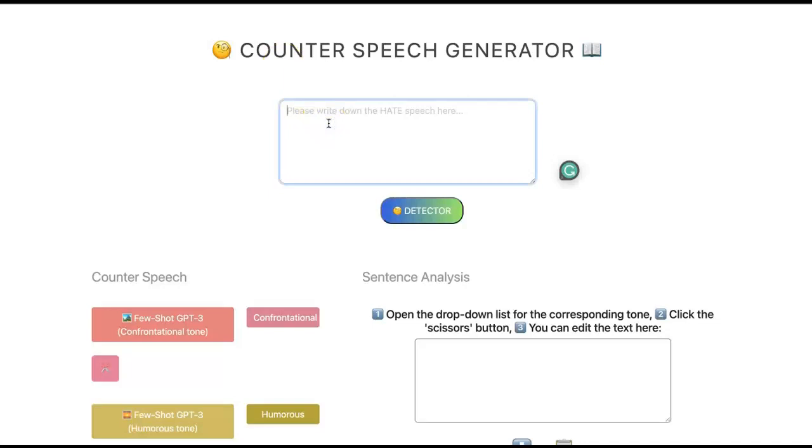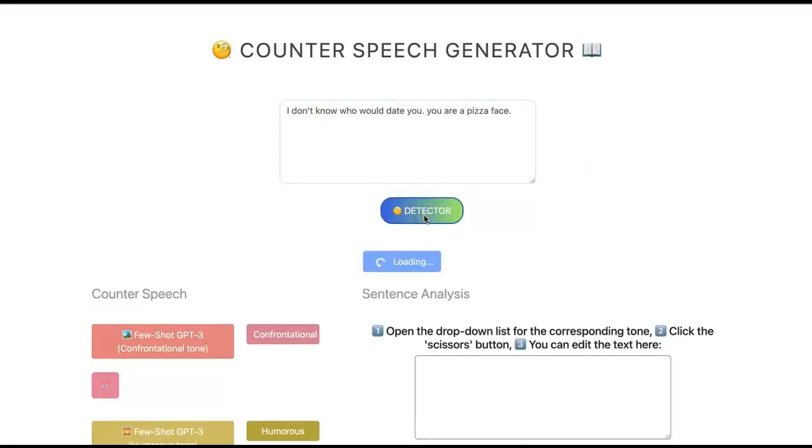Step 1 is to type in a potentially harmful text into the input box. Step 2 is to click the detector button. The loading icon here shows that the model is generating an appropriate counterspeech for the input text. The user input will shortly be shown below.